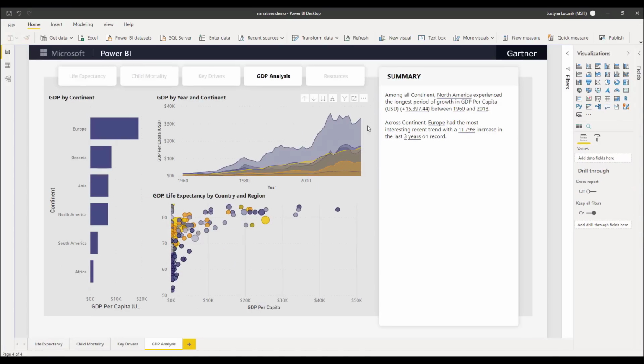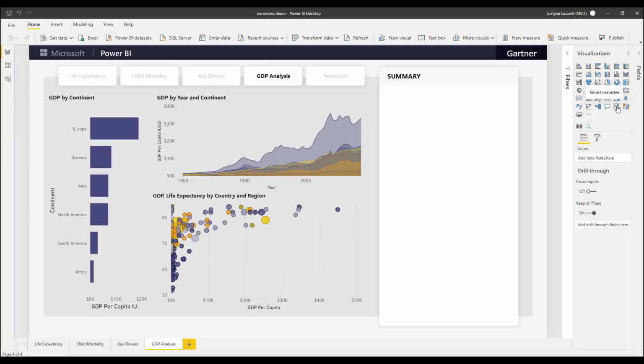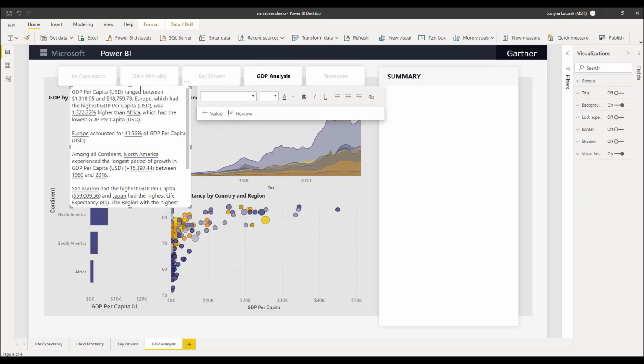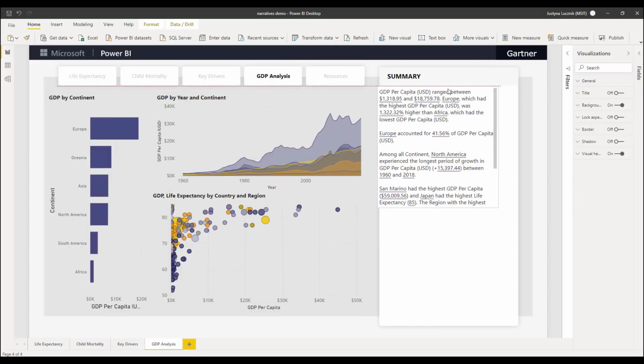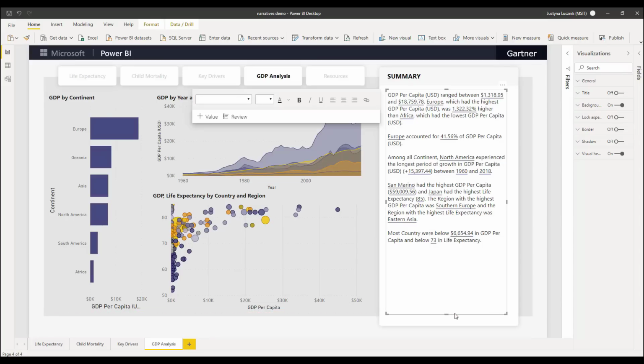But what if I wanted insights like these for the whole report page, rather than just focusing on a single visual? Well, I can simply add the Smart Narratives visualization, which is going to automatically analyze the whole report page, figure out everything that's going on that's important, and just generate an automatic narrative for me, summarizing everything that's going on. And this summary is fully customizable.